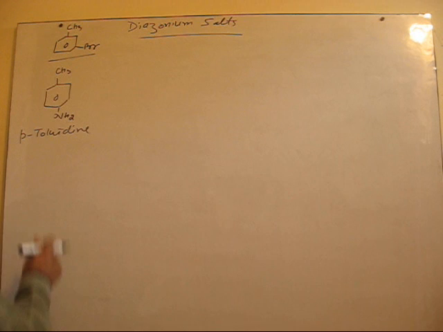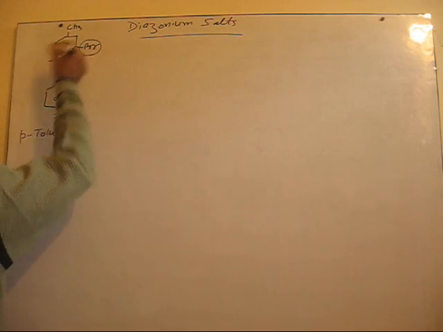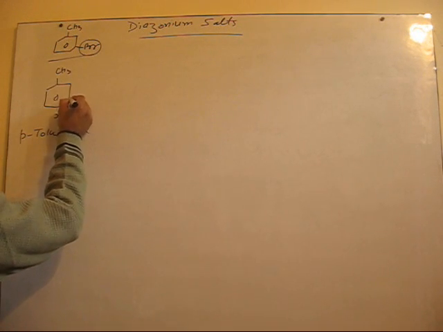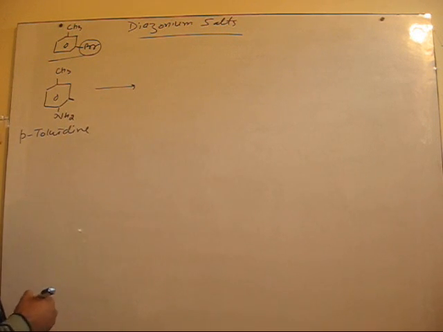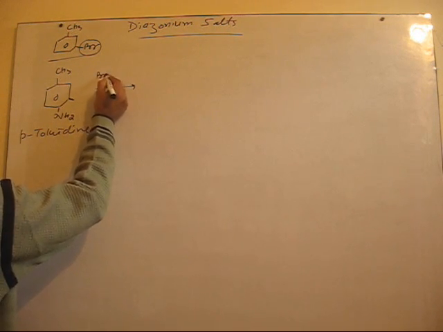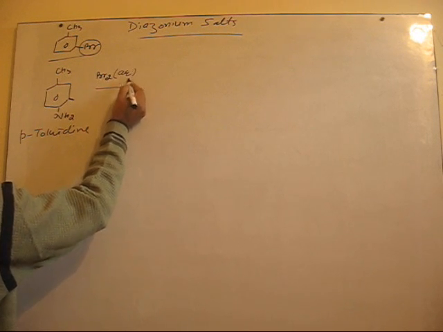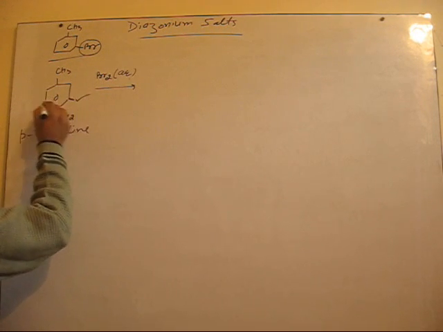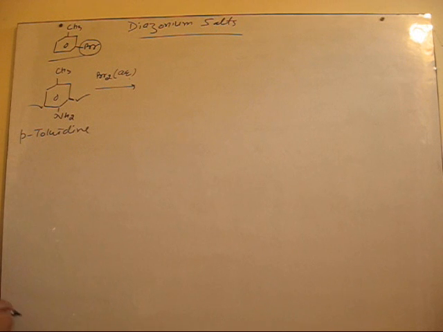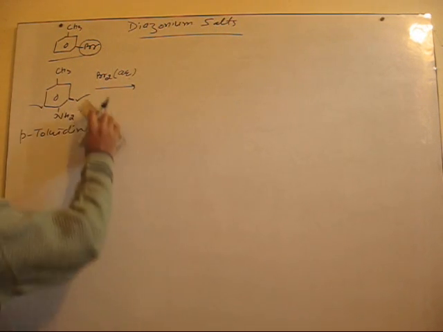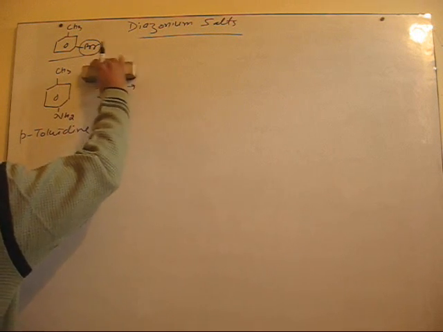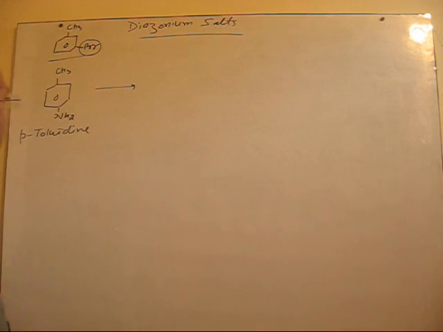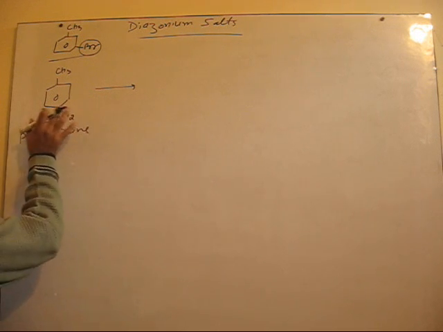As we require only one Br at this position, if, like in the previous cases, we go with direct bromination in aqueous medium, then Br will come at this as well as at this position. But we don't require two Br, only one bromine atom to be substituted here. So we have to do a controlled electrophilic substitution reaction.